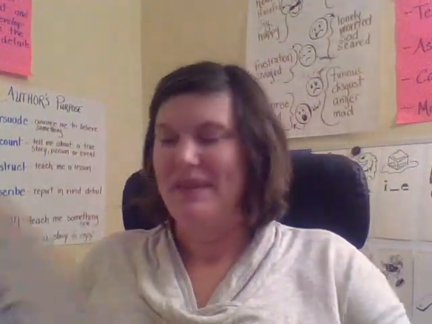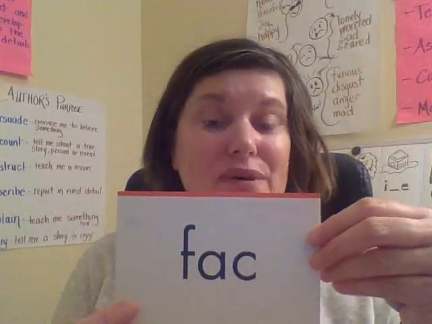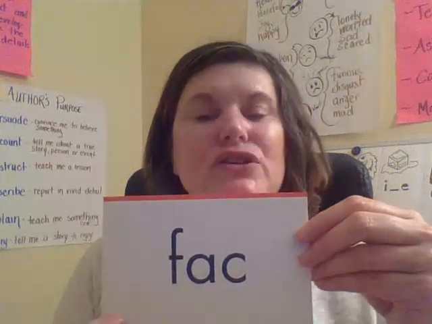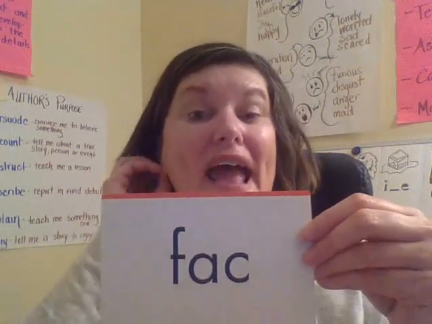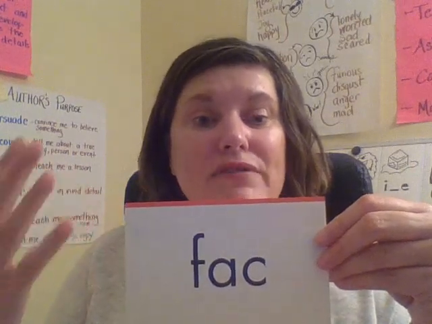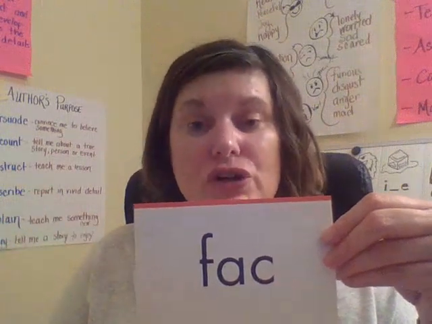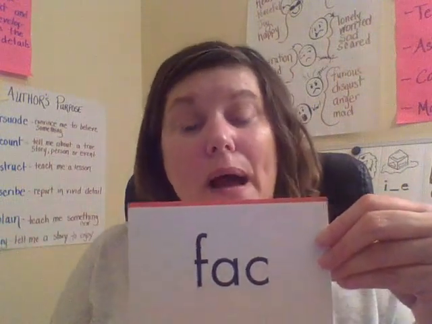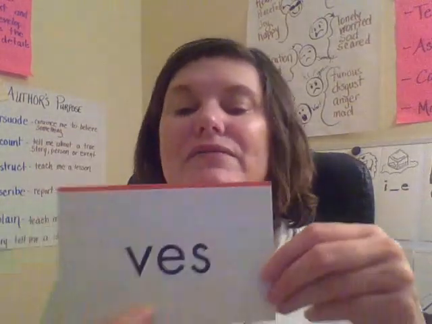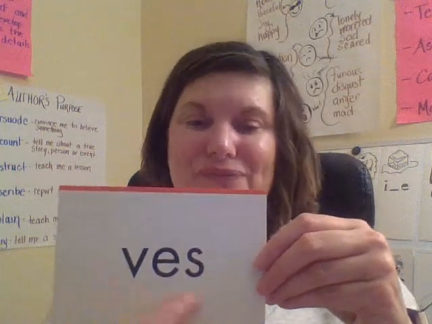Good job. Okay, let's review sight syllables we learned on previous days. Fac. Together, fac. Your turn. Good. And remember, this means make. Like if you are at a factory, that's a place where they make things. Or manufacture. That is the act of making something. Ves. Together, ves. Your turn. Good job.